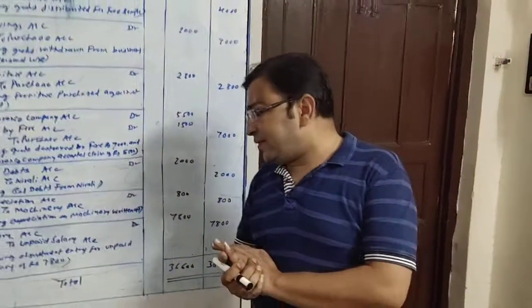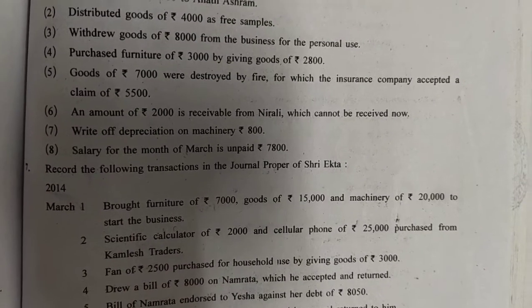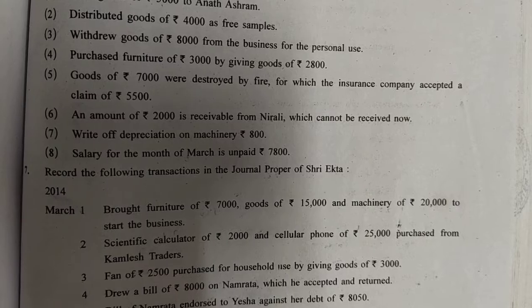Okay, next entry, number 7. Write off depreciation on machinery rupees 800. Friends, depreciation on machinery is also a loss of asset which is considered as an expense, so it will be debited.